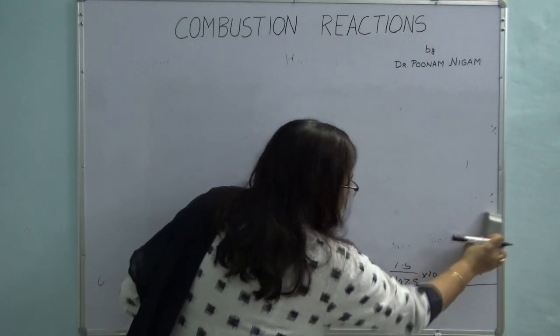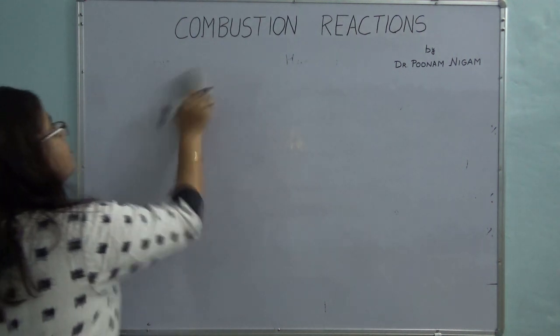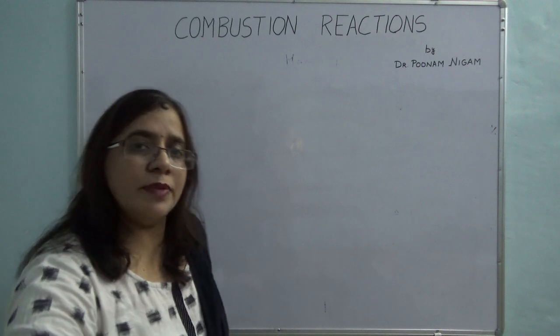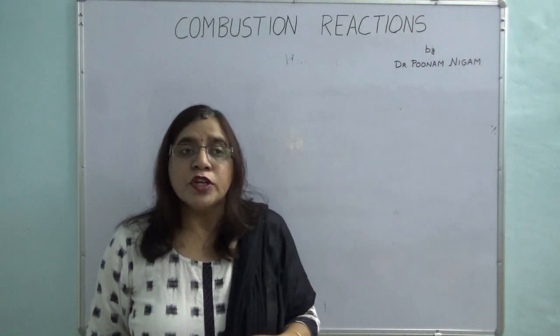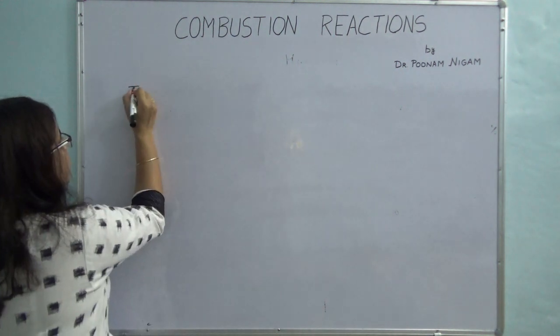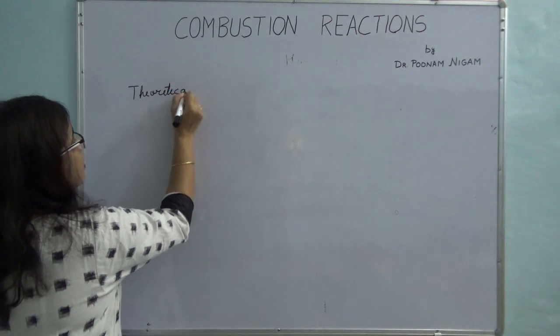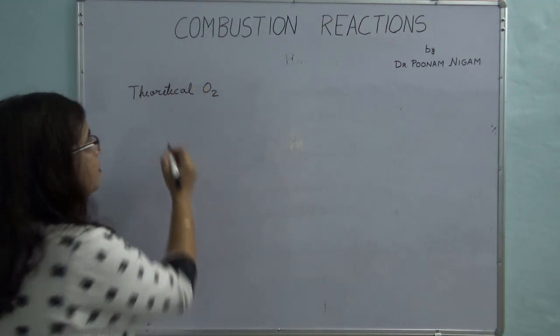which is percentage excess of air or oxygen. Okay, so I told you, because these fuels are expensive, we always want that they burn completely. In order for them to burn completely, we usually supply excess of oxygen or air. So there are a few terms which are described. One is theoretical oxygen. Let's take an example.